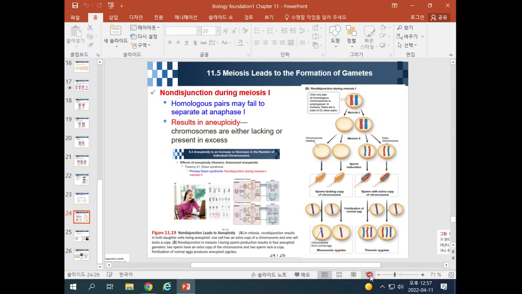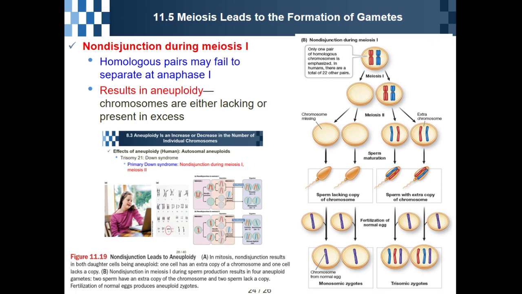Okay, now we will cover non-disjunction. Non-disjunction happens during meiosis 1, okay? For example, during meiosis 1, especially metaphase 1, homologous chromosomes do not line up, they are next to each other.